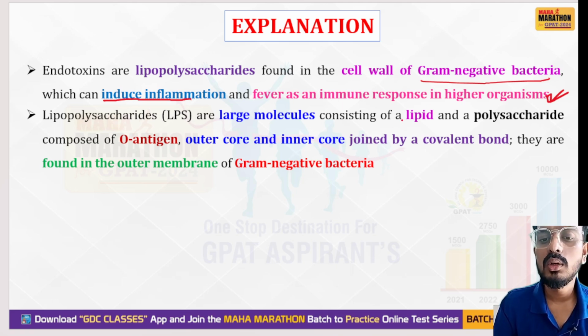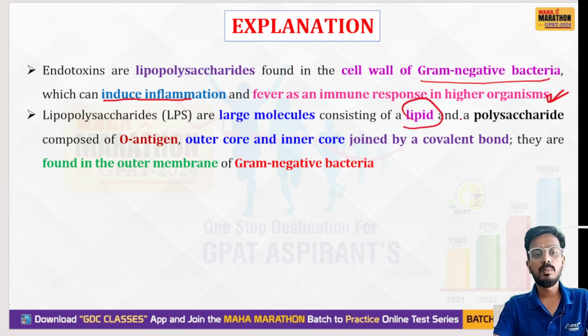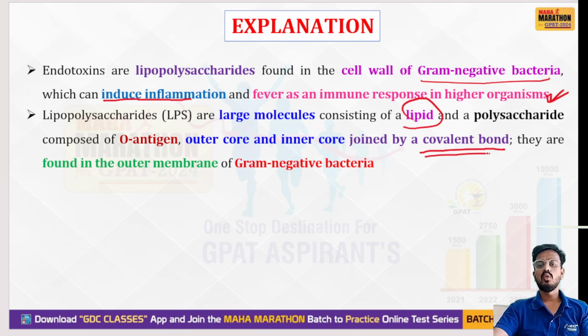Lipopolysaccharides are large molecules consisting of lipid and polysaccharide, composed of O antigen, outer core and inner core, joined together by a covalent bond. They are found in the outer membrane of gram-negative bacteria, and they are responsible for inducing inflammation and immune response. I hope everyone is clear.